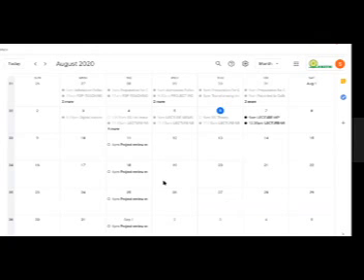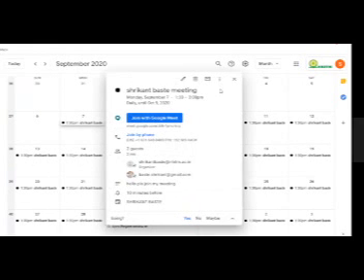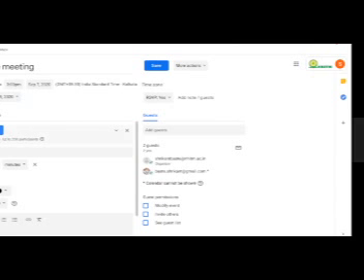So this is about the Google Calendar. And one more thing, how to start live conferencing by using Google Meet. So I'll just click here, edit option. See, join here with Google Meet.